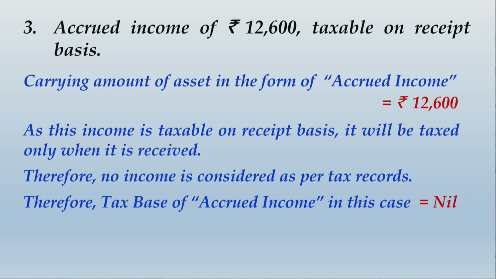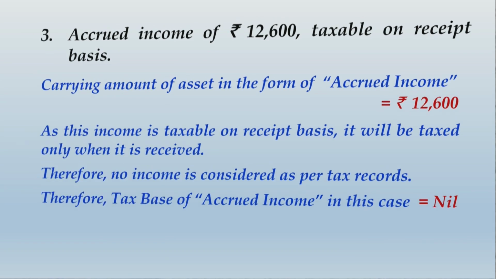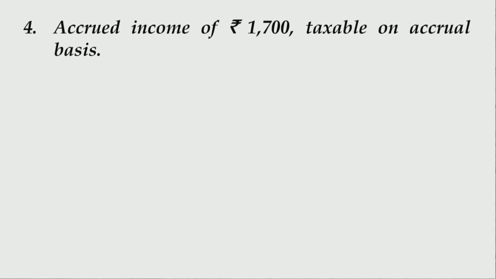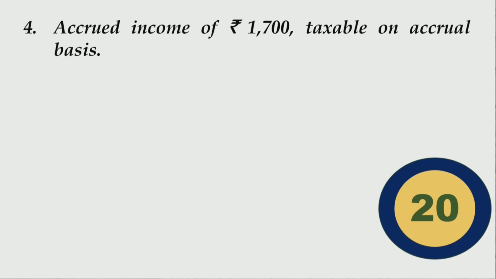Alright friends, you would have finished writing this whole thing. Let us move ahead and deal with the fourth part. Accrued income of rupees 1,700 taxable on accrual basis. That means the income is accrued, not yet received, and it is taxable on accrual basis. Now based on what we have learned earlier, I would want you to think on this on your own, and I will provide you 20 seconds to think it out. Your time starts now.